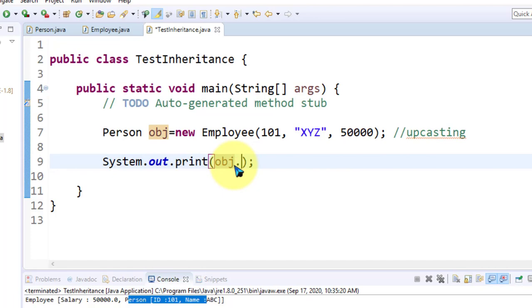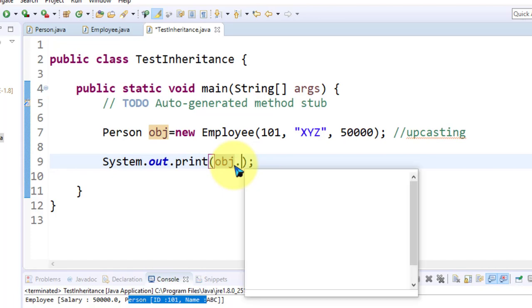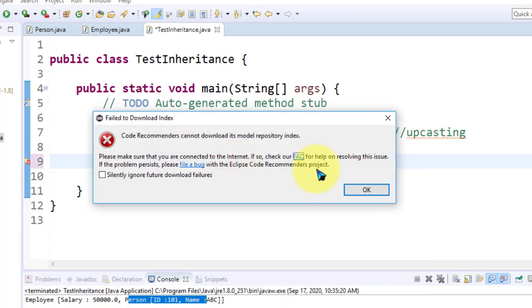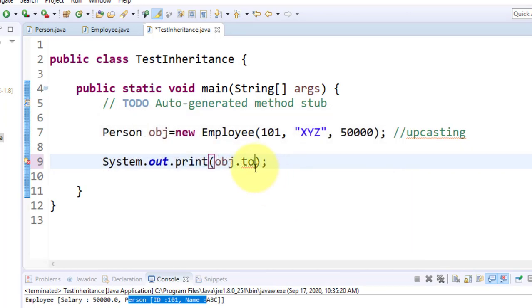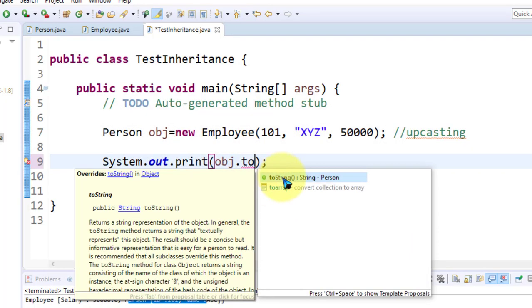So I go straightforward with toString. Look here in IntelliJ also, it is showing that toString, whose return type is String, is from the Person class. It is obj.toString from the Person class, it is not from the Employee class.